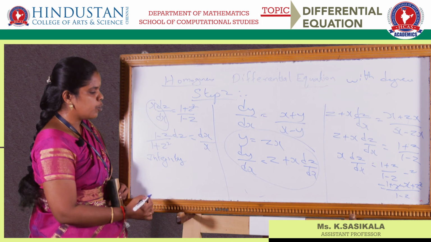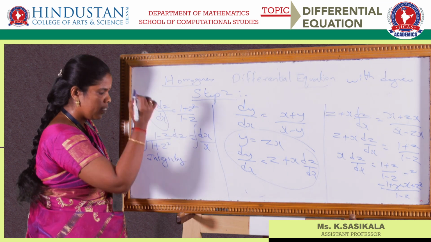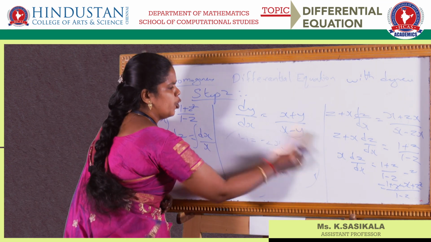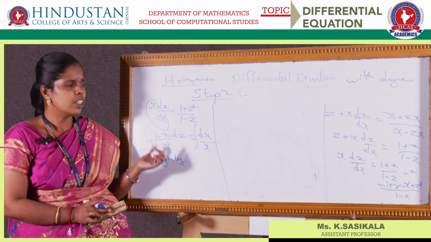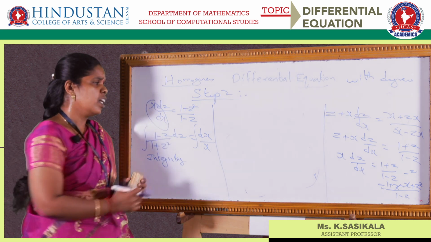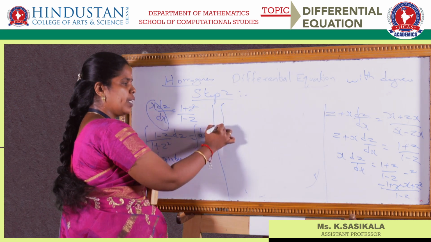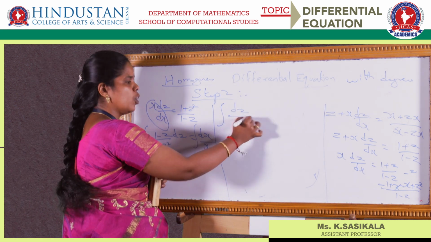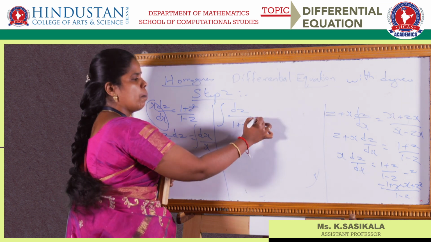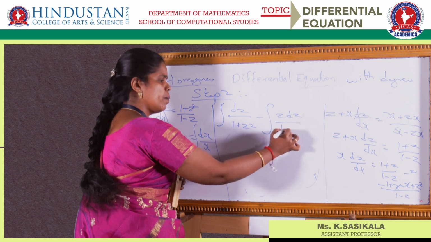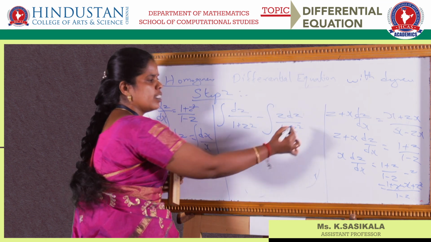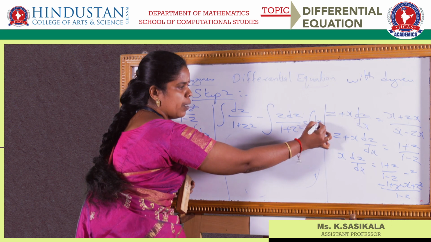if you integrate, you don't have a specific integration formula for 1 minus z by 1 plus z square. So I am splitting the numerator. If I split the numerator, you will be having integration of dz by 1 plus z square minus integration of z dz by 1 plus z square, which is equal to dx by x.